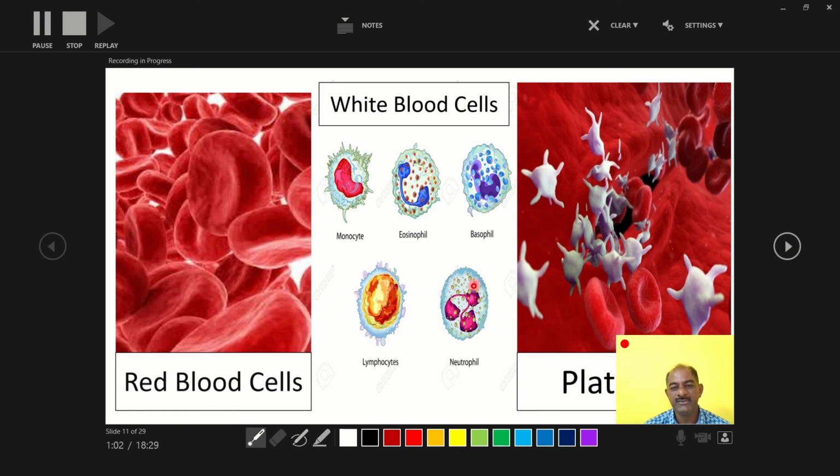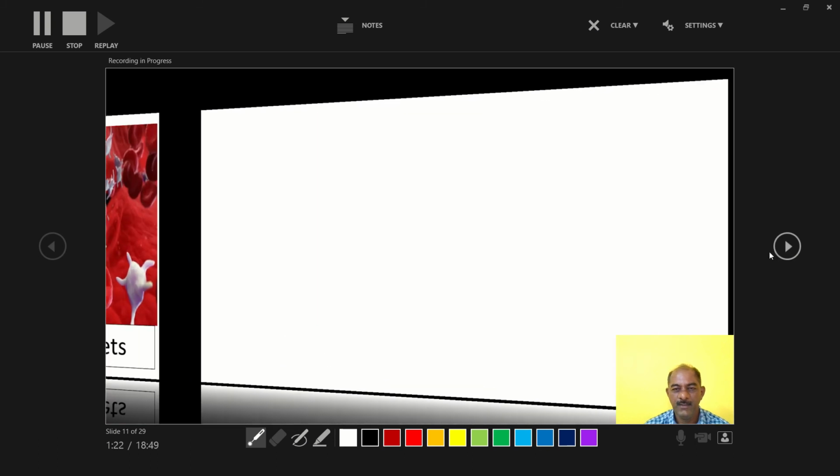Then in granulocytes: eosinophil, basophil, and neutrophil. Agranulocytes: monocyte and lymphocyte. And that is the platelet. So the detailed structure of RBCs, WBCs, and platelets is studied in the next slide.